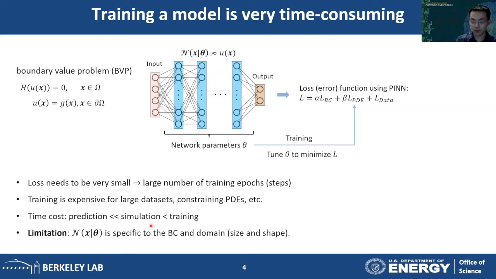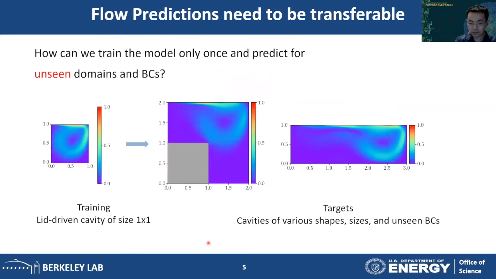Now following this logic, if we want to get the most out of a neural network, we would like to train it only once and use it in as many cases as we can. But unfortunately, a state-of-the-art neural network trained in this way will be specific to the boundary condition and to the domain. That will really limit its application, and we cannot use it as many times as we want. So at this point, we want to argue that in order for the neural network to be efficient, we need to make sure that the flow predictions are transferable.